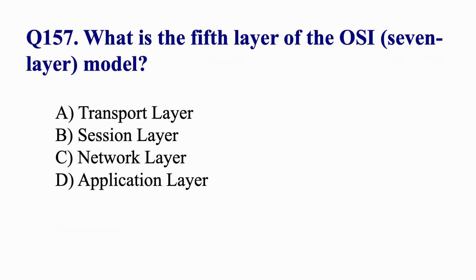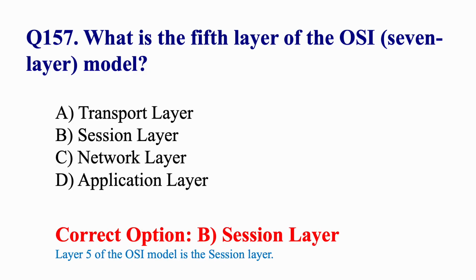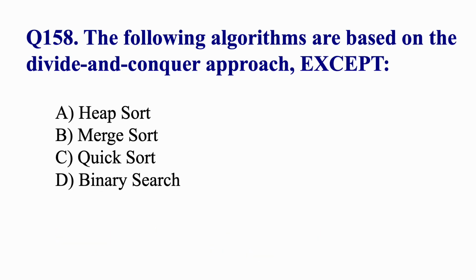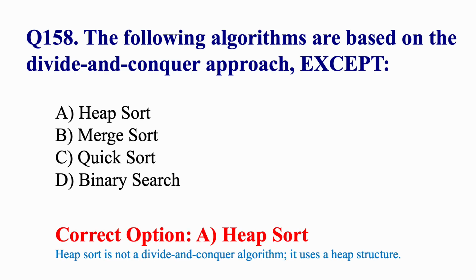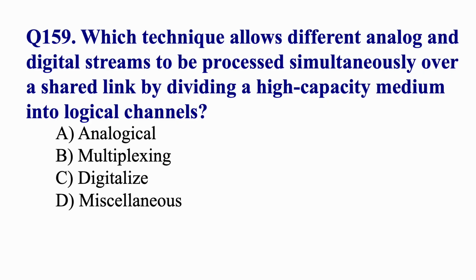What is the fifth layer of the OSI 7-layer model? Session layer. The following algorithms are based on the divide and conquer approach except heap sort. Which technique allows different analog and digital streams to be processed simultaneously over a shared link by dividing a high capacity medium into logical channels?